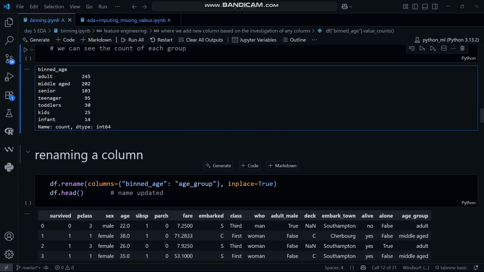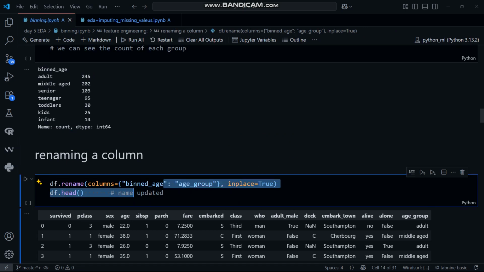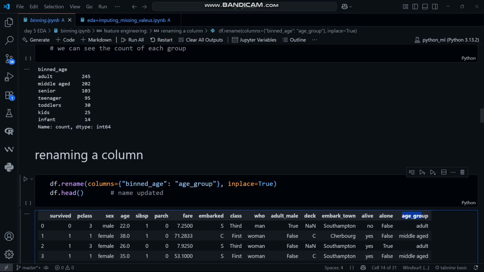Okay, renaming a column. You can rename a column by placing the old name and replacing it with your new name, and then here are the changes.